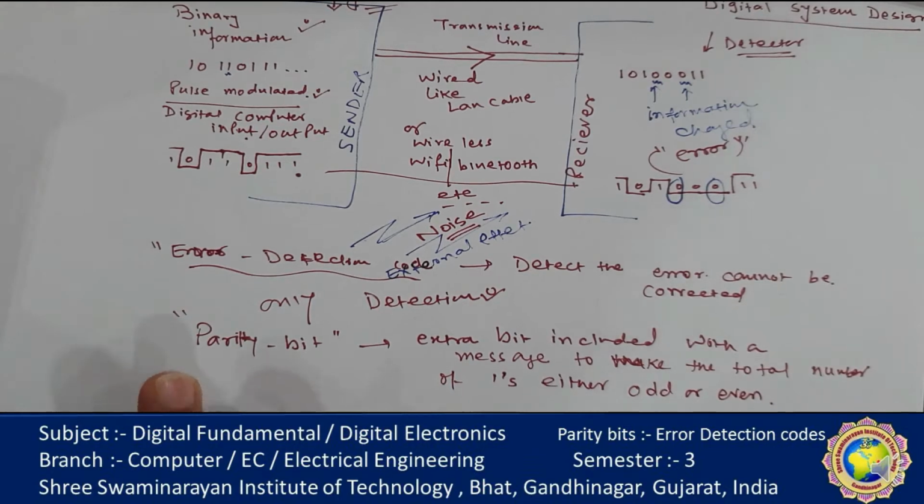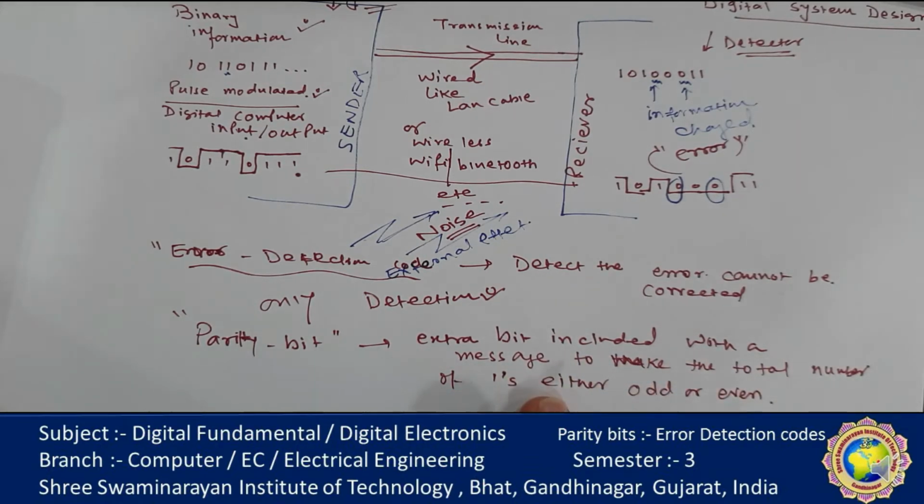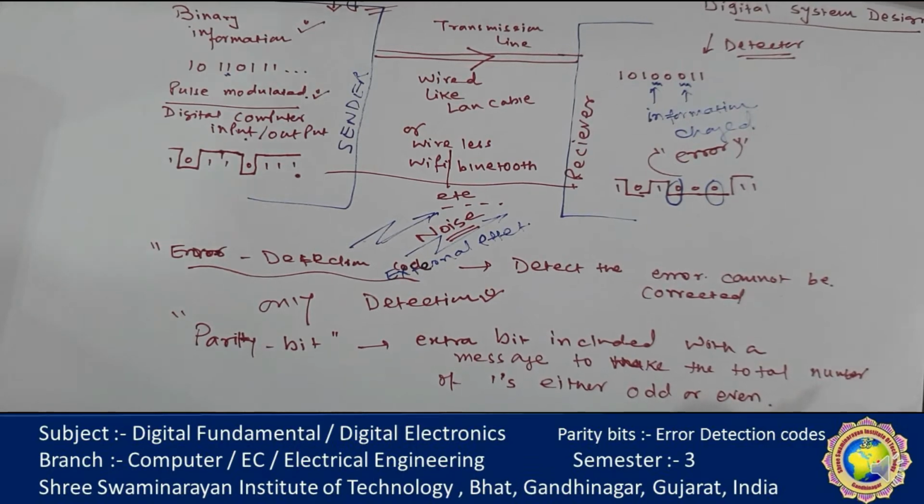Remember that thing. A parity bit, which is an extra bit included with a message to make the total number of ones either odd or even.